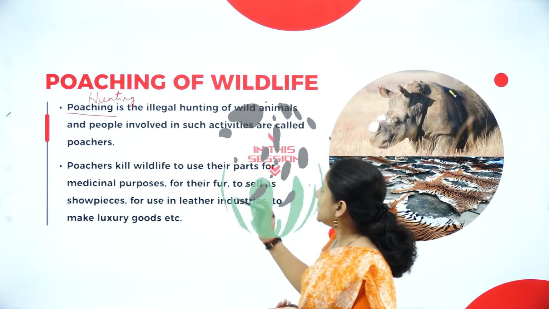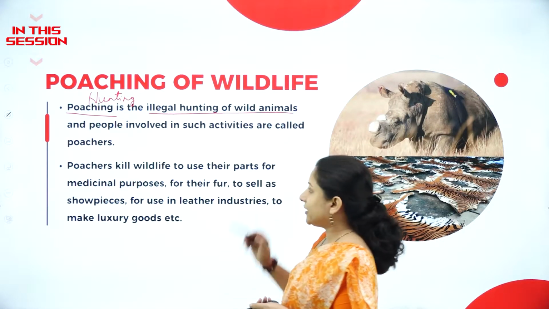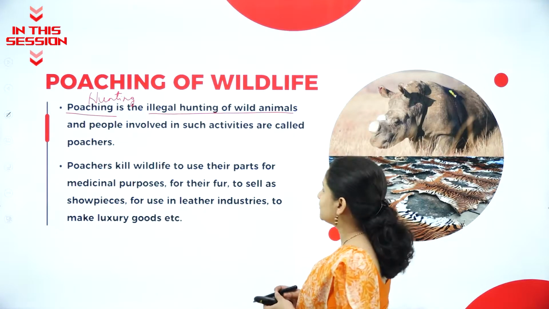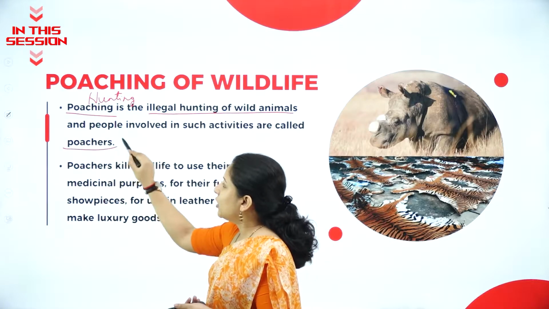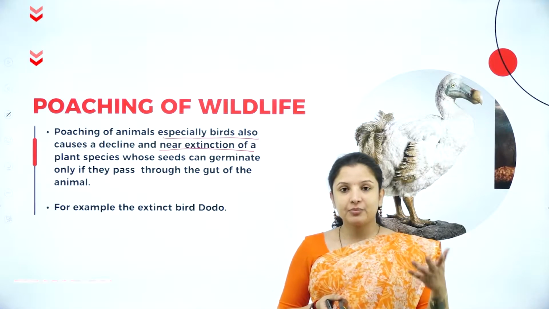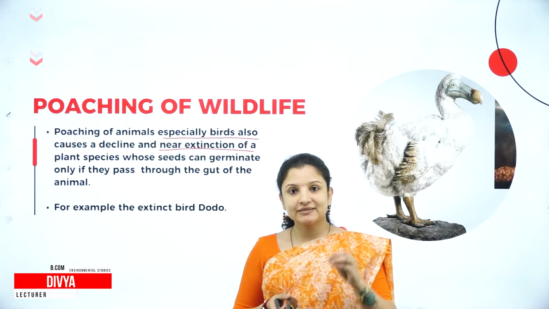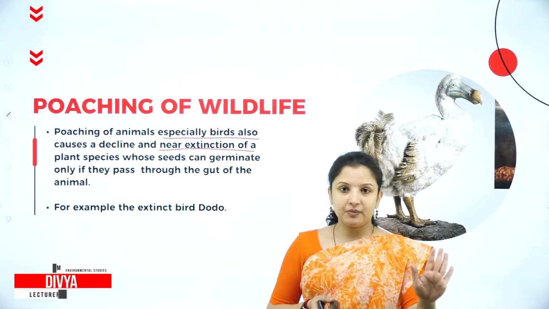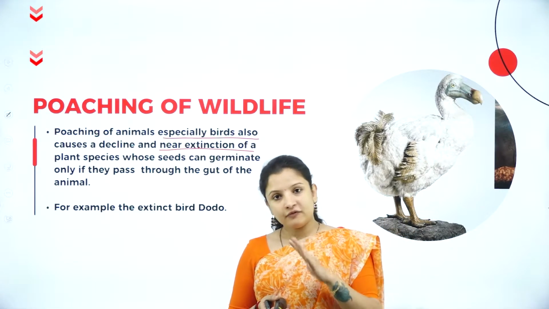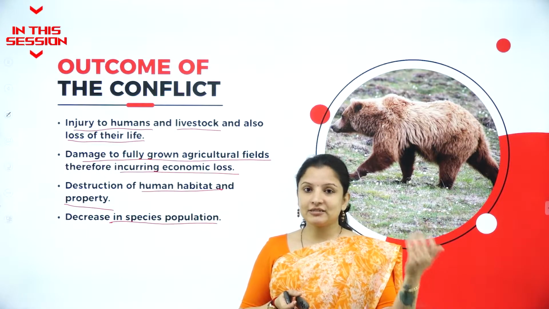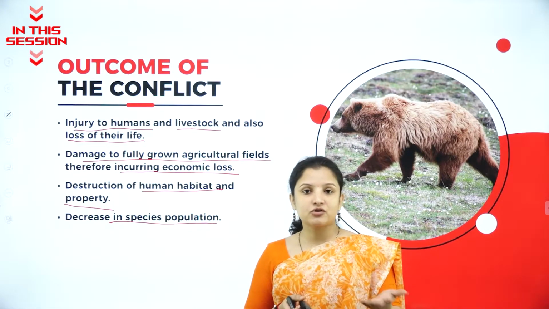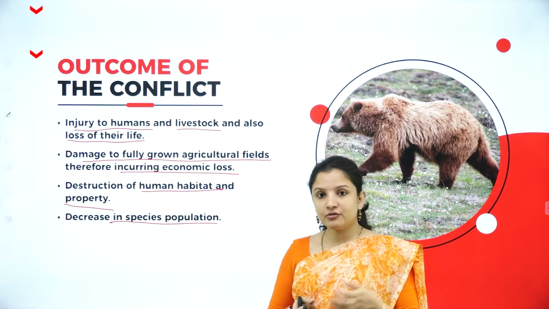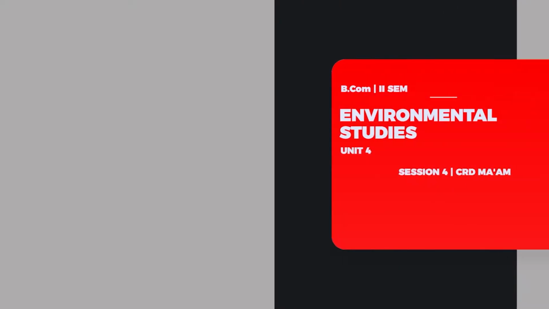Poaching is the illegal hunting of wild animals, and the people who are involved in poaching or hunting of these wild animals are called poachers. Pollination is where, for the setting of seeds, the bees have to deposit the pollen grains from the anther of the plant to the stigma of another flower. The villagers will start killing these wild animals because they are posing a threat to the people. So eventually the population of these wildlife can also drastically decrease.